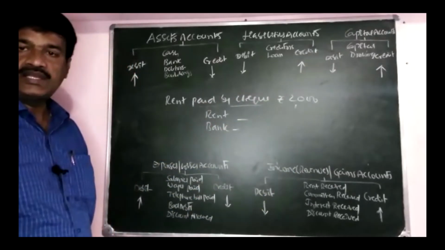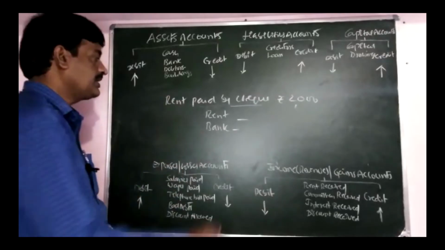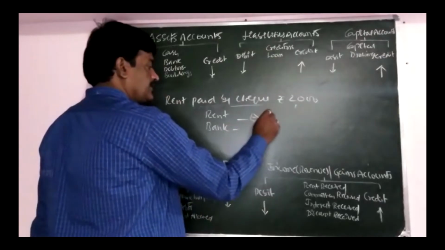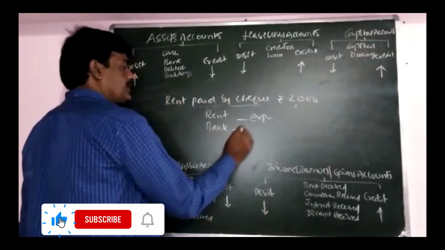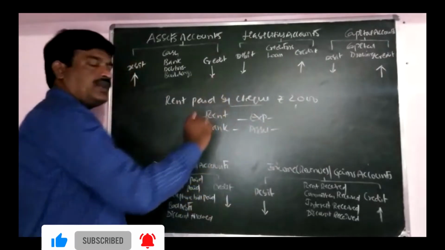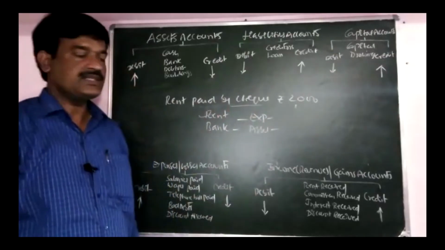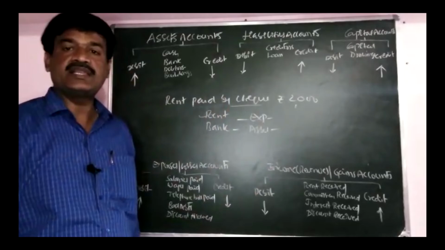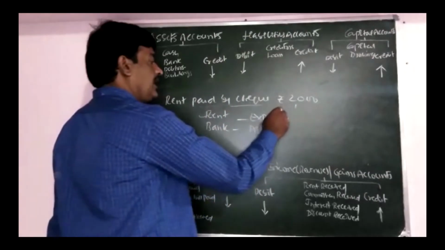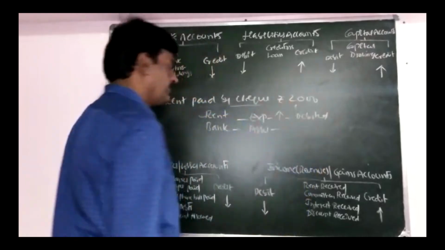Rent paid by cheque. Payment of rent comes in expenses. Bank comes in asset. Concentrate on rent. When we are paying rent, it is an expense. Our expenses are increasing. Increase in the expenses is debited.